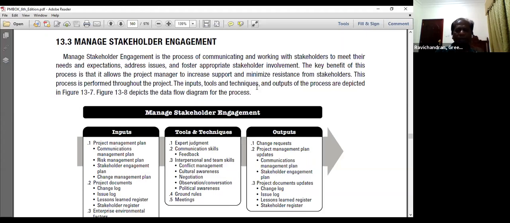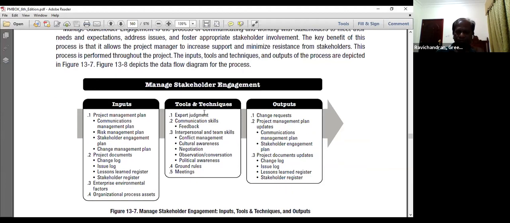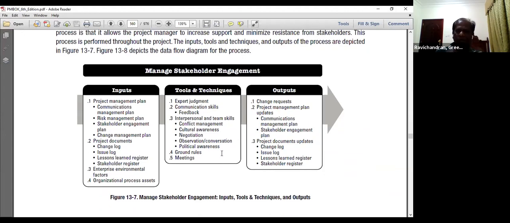The key benefit of this process is that it allows the project manager to increase the support and minimize the resistance from the stakeholders. Of course, we can say this process is performed throughout the project. Let's look at the process.